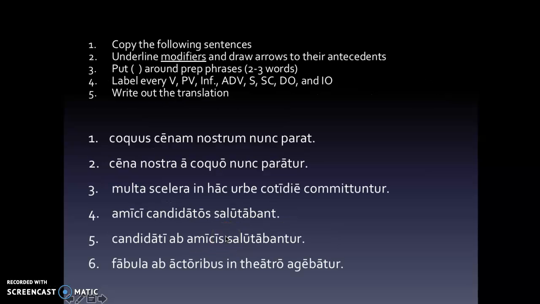All right, let's do some practice sentences. Go ahead and copy the sentences down, underline the modifiers, draw arrows to their antecedents, put parentheses around prep phrases, label every verb and every passive verb. For now, I encourage you to put a PV for your passive verbs, just a little bit of an extra indicator. The rest should be old hat by now, and then write out a translation.